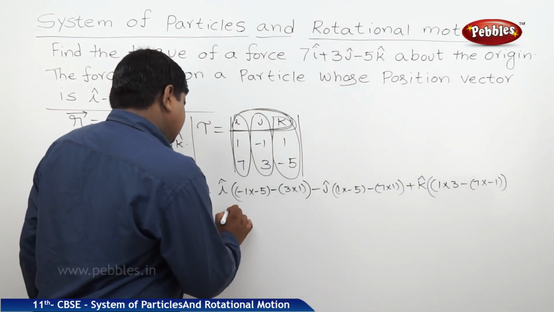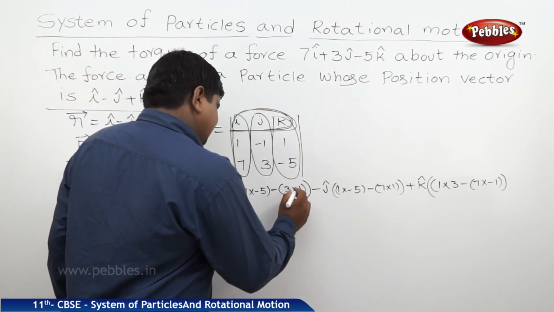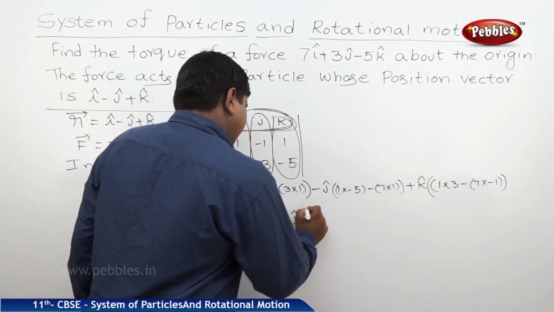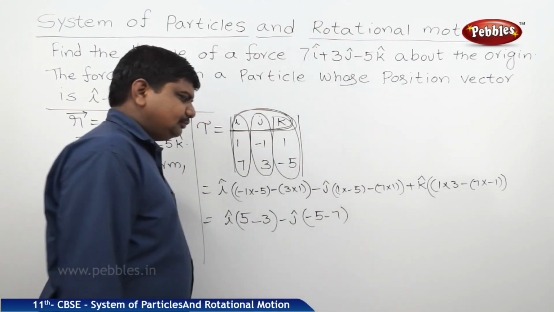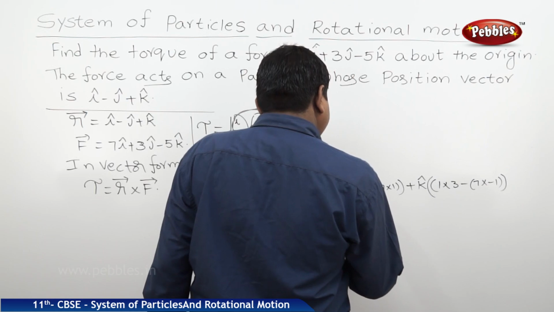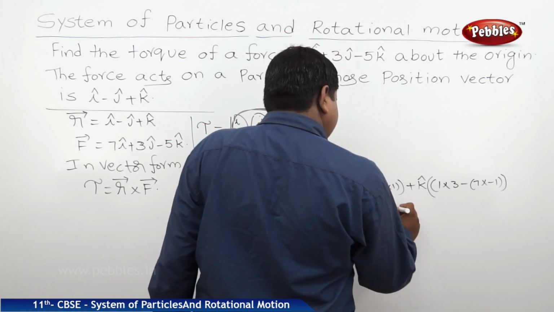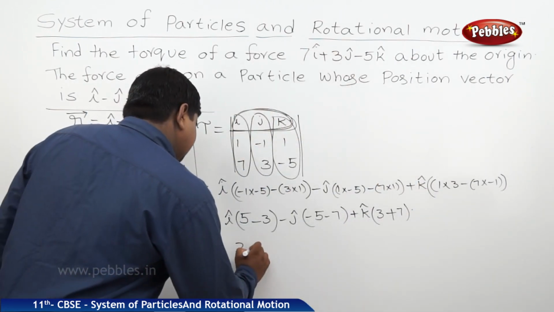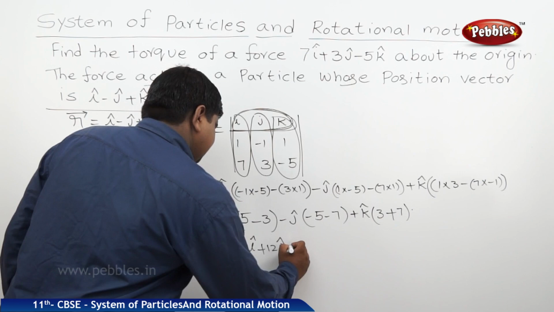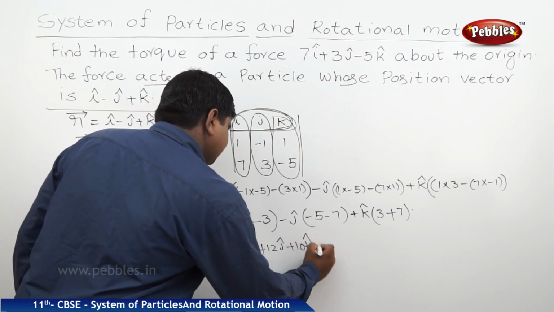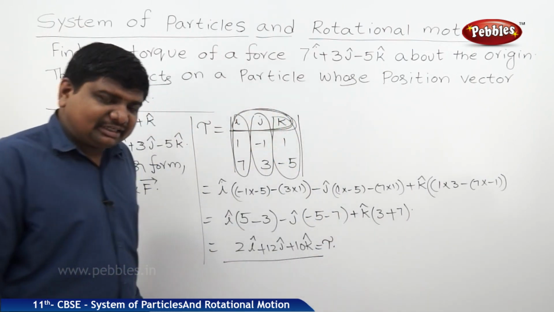So therefore it is i cap into minus 1 into minus 5, plus 5 minus 3, minus j cap into 1 into minus 5 is minus 5, minus 7, plus k cap into 1 into 3 is 3, minus 7 into minus 1, plus 7. So the answer is 2i cap minus, into minus, plus 12j cap plus 10k cap. This is the torque applied on the body with respect to the origin in vector form.